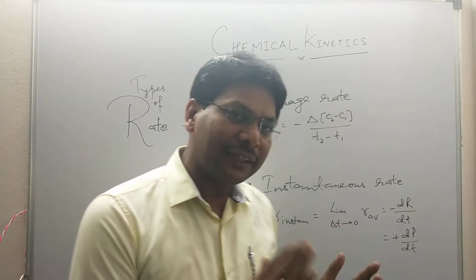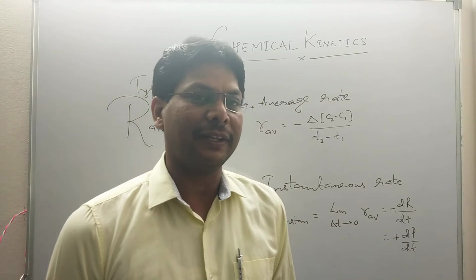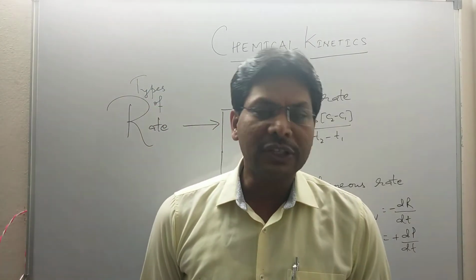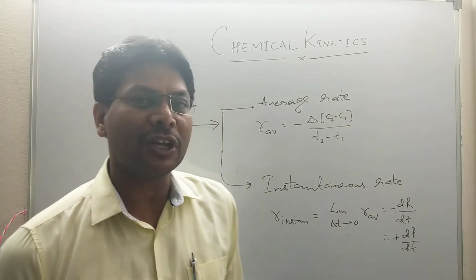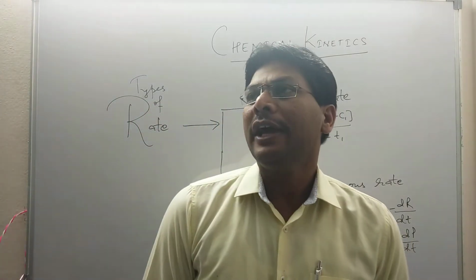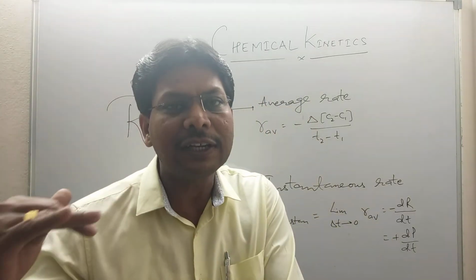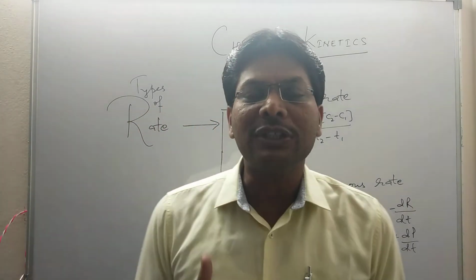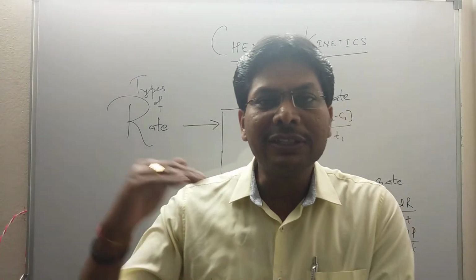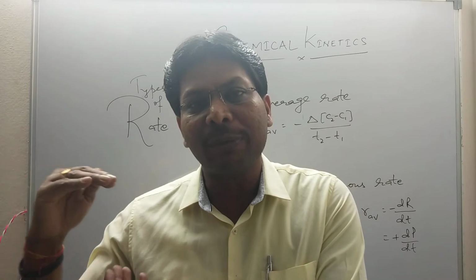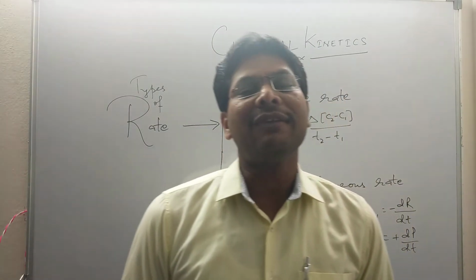So when we take the time tends to 0, delta t tends to 0, the average rate becomes the instantaneous rate. So average rate does not give the true picture of the reaction. Because initially, suppose we consider 1 molar concentration of reactant, so initially the amount of reactant is more. So more will be the collision, more will be the effective collision, more is the chance of product formation. So initially the average rate of reaction will be more, but as time passes the concentration keeps on decreasing, so the rate will also decrease.